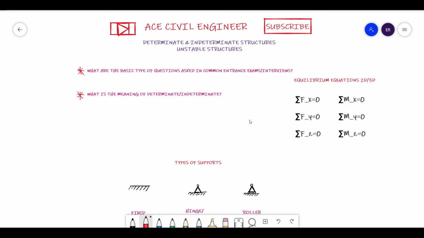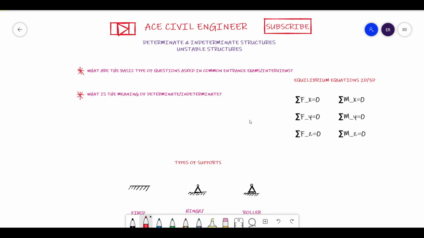How are you going to determine that? That also is an important point. You have to be able to determine such unknowns only with the help of equilibrium equations. Such structures are known as determinate structures. Then what is indeterminacy? Of course, it is quite the opposite of determinate. If you are not able to find all the unknowns using the equilibrium equations, then obviously it is an indeterminate structure. Coming to unstable structure, that we'll discuss further in the video.